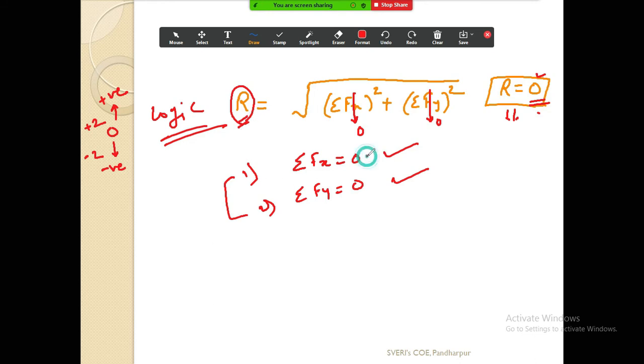That is why these two equations are there, which you have used every time, the equations of equilibrium.